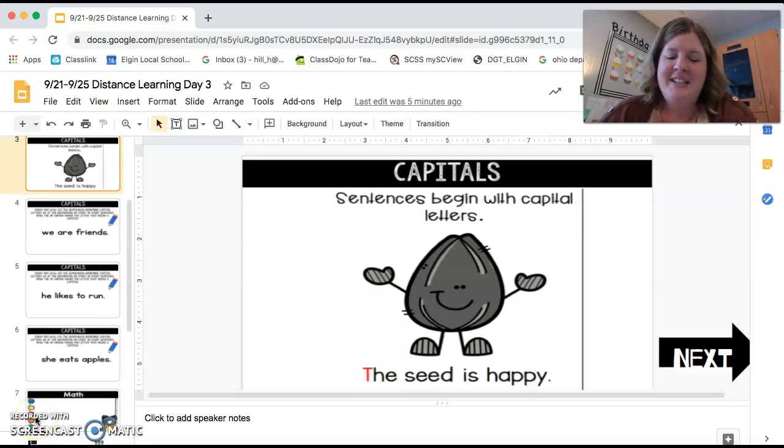Okay, this is our last assignment for capitals, okay? So a capital is a sentence. Sentences begin with capital letters. So the seed is happy. That capital T is right at the beginning.